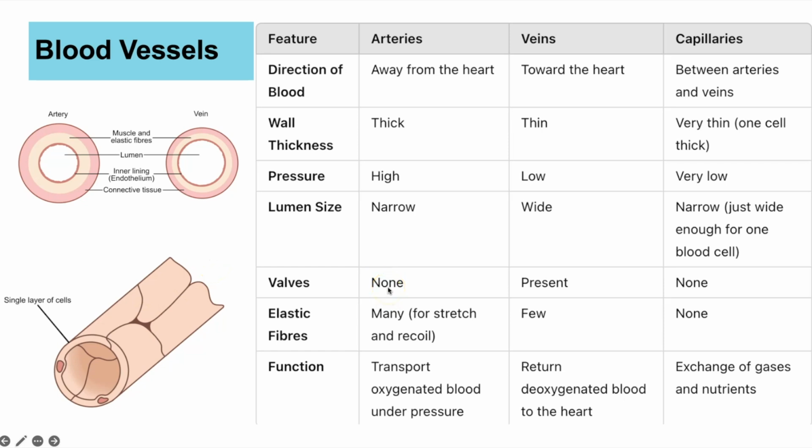Then if we think about valves, which we said were those flaps that prevent the backflow of the blood, you only get valves in veins. In terms of elastic fibres, we only have elastic fibres in the artery and veins, not in the capillaries. And you get mainly the elastic fibres in the artery, have a much thicker layer, and that's because they have to be able to stretch and recoil as the blood is pumped through them at high pressure.